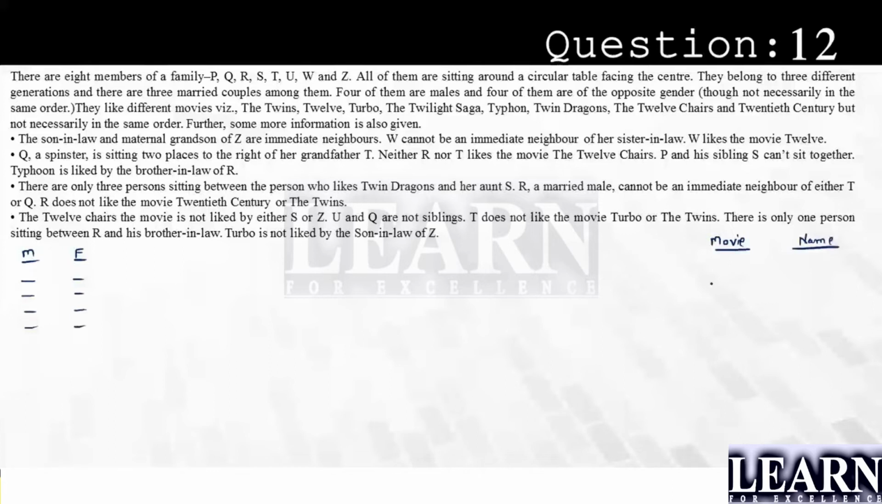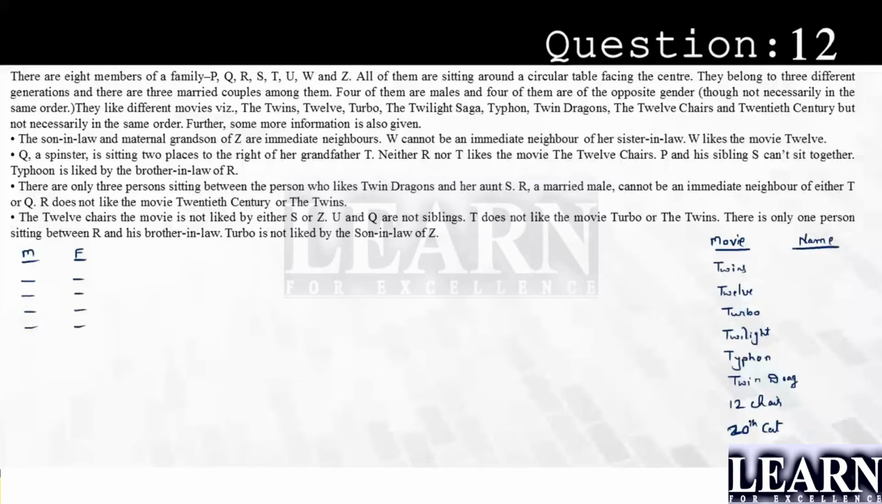That is the Twins, 12, next comes Turbo, Twilight Saga, Typhoon. Next we have Twin Dragons, 12 Chairs, and next, 20th Century. Now at first we will try to solve this male-female tabulation, the movie tabulation, and the family tree.